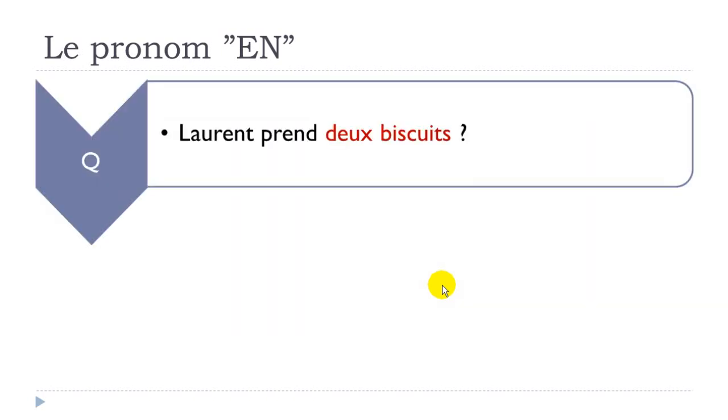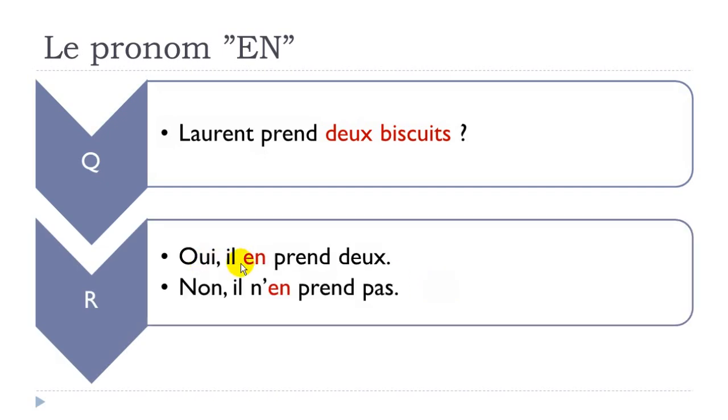Laurent prend deux biscuits. Oui, il en prend deux. Okay, so in that case you've got to put the amount. Il en prend deux. So it would be the same if you would have trois biscuits, three. In that case you would put oui, il en prend trois. But keep in mind that if you put the negative answer, non, il n'en prend pas, you don't need to state the amount. Okay, il n'en prend pas.